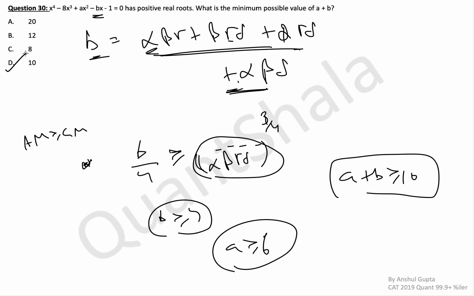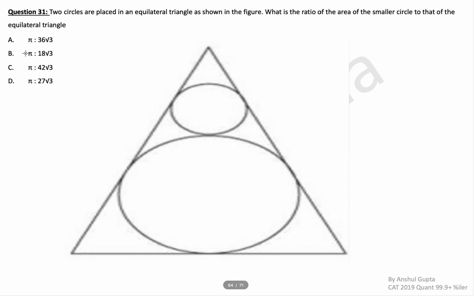This is very similar to a CAT question that came a few years back. Geometry question. 2 circles are placed in an equilateral triangle as shown in this figure. What is the ratio of the area of the smaller circle to that of the equilateral triangle? This is the smaller circle.